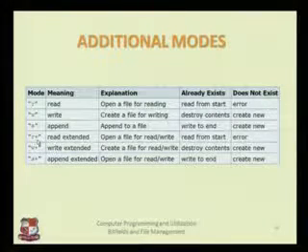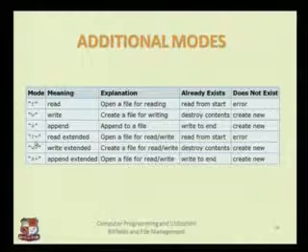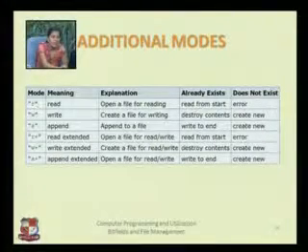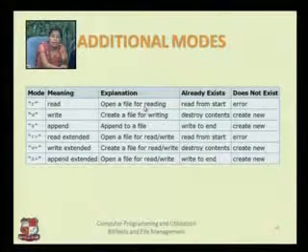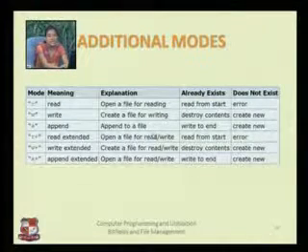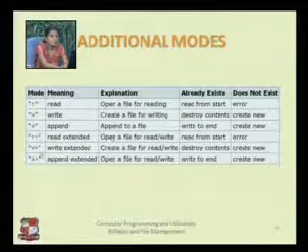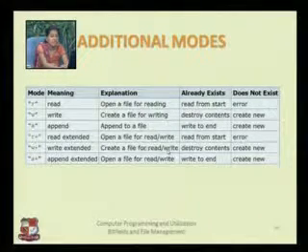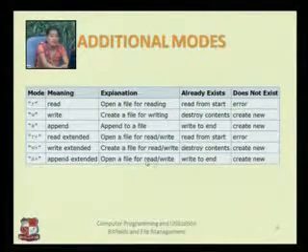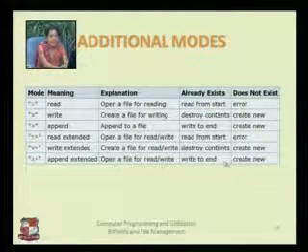There are three more modes in which you can open the file, that is R plus, W plus and A plus. They are the extended versions. So R plus is read extended, W plus is write extended and A plus is append extended. What happens with R? With R you can only open file for reading. If you are trying to write something to that file, it's not allowed. But if you are using R plus mode, it can be read as well as write. Same way for W plus, you can write and read, both the things can be possible. If you are using A plus, again contents are same but writing something to the end of the file, right?